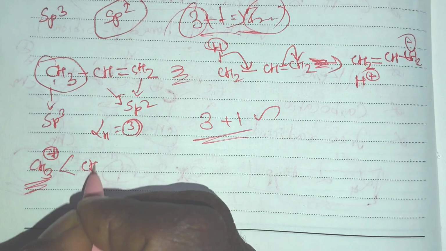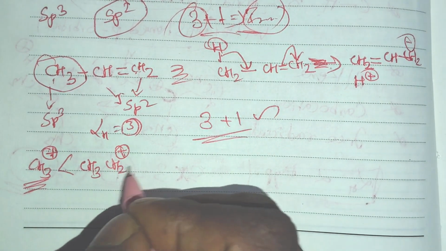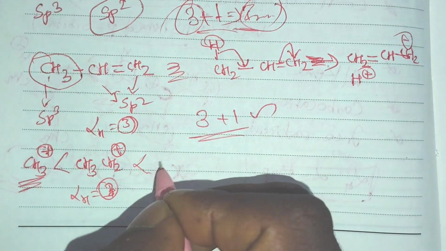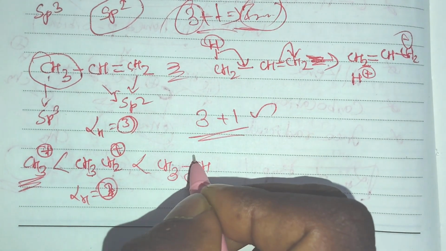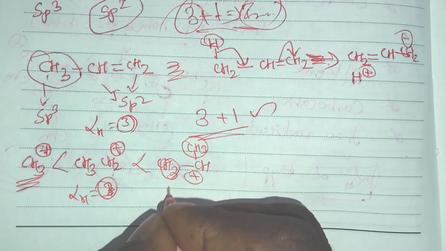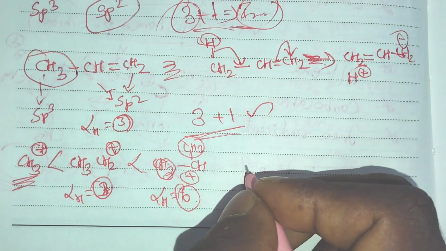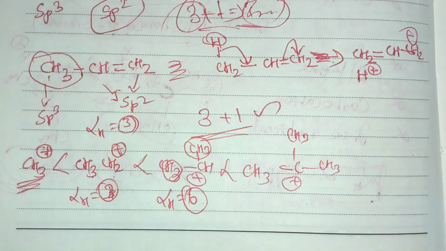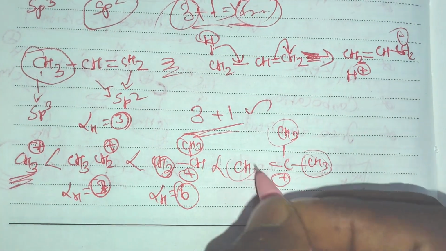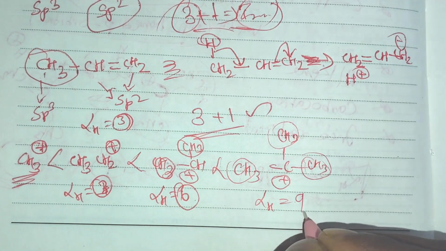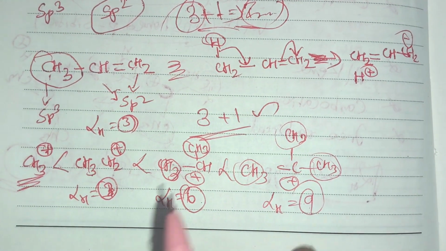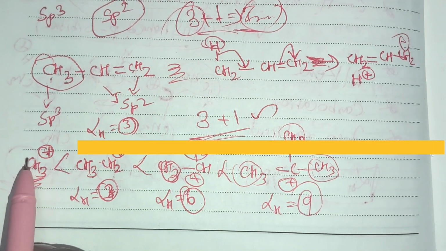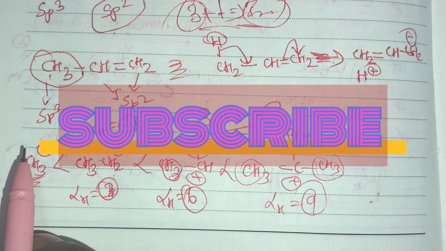The next is CH3 CH2 plus. This has 3 alpha hydrogens. The next category, CH3 CH plus: here is a CH3, with 3 hydrogen and 3 hydrogen, so alpha hydrogen is equal to 6. The next category is CH3, CH3, CH3 with a positive charge. This carbon contains 3 hydrogen and 3 hydrogen, 6, and 6 plus 3 gives 9 alpha hydrogens. So alpha hydrogen is equal to 9. All of these possess alpha hydrogens, so they give the hyperconjugative effect. But a species whose methyl does not possess an alpha hydrogen cannot show a hyperconjugative effect.